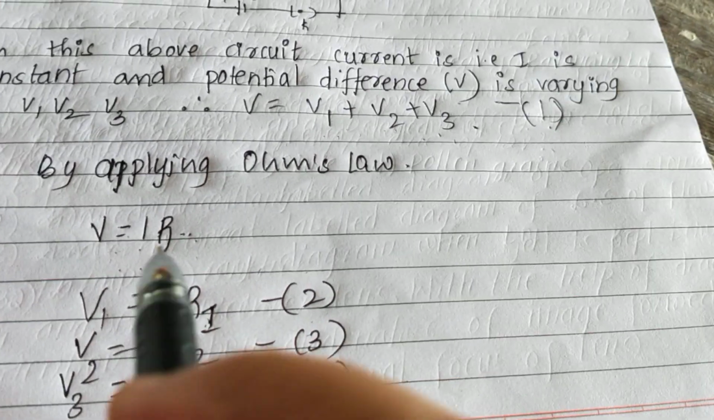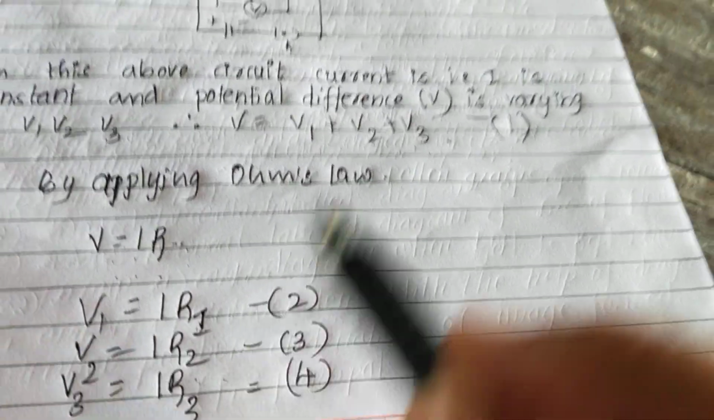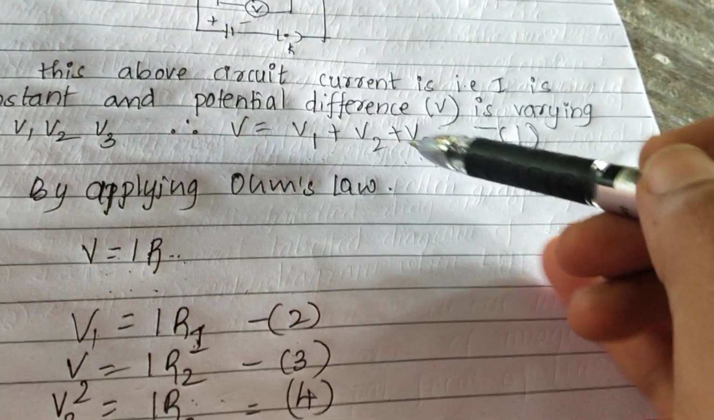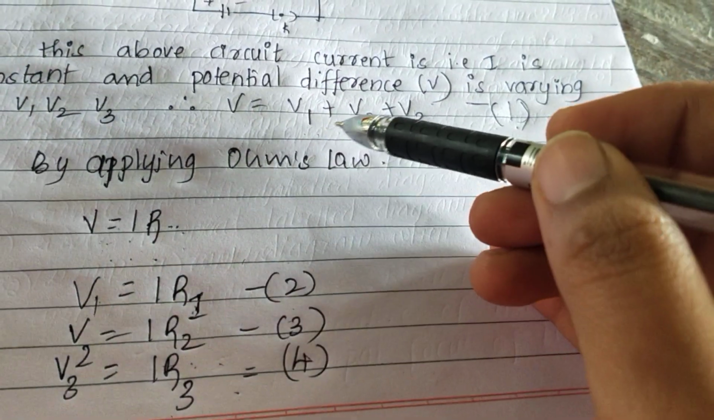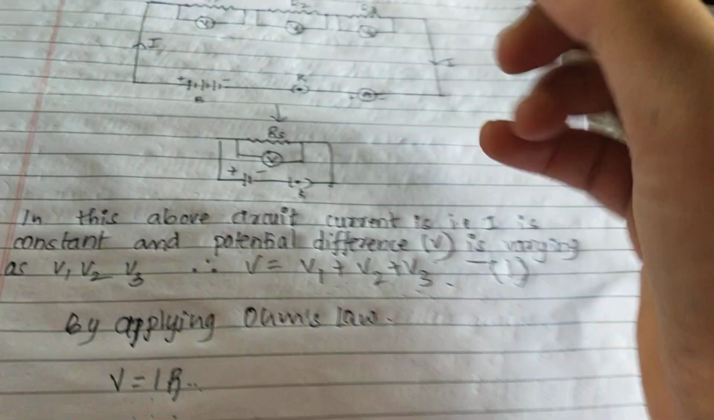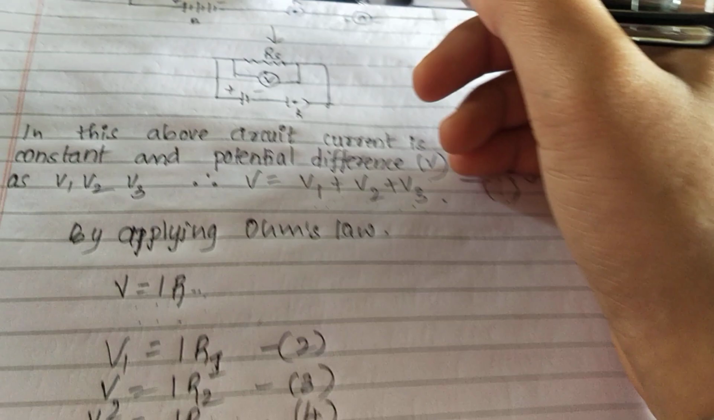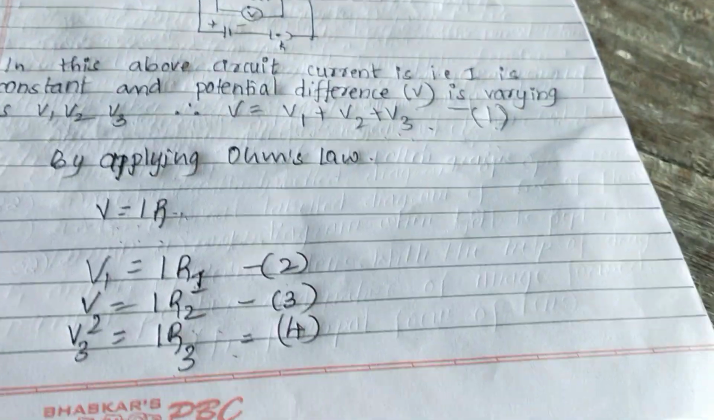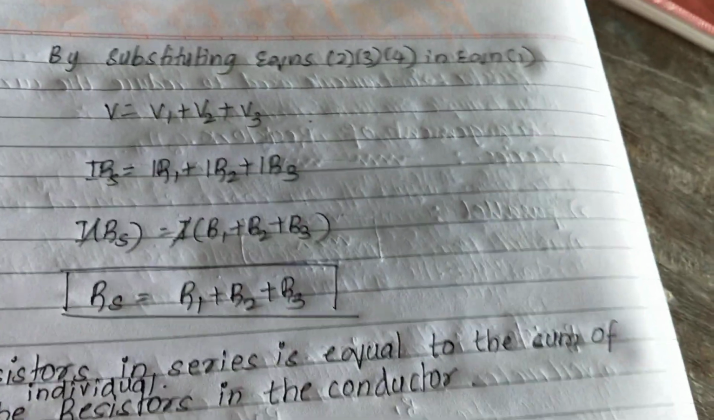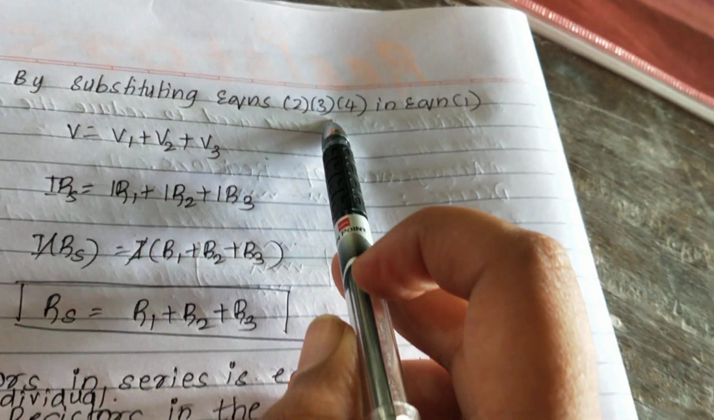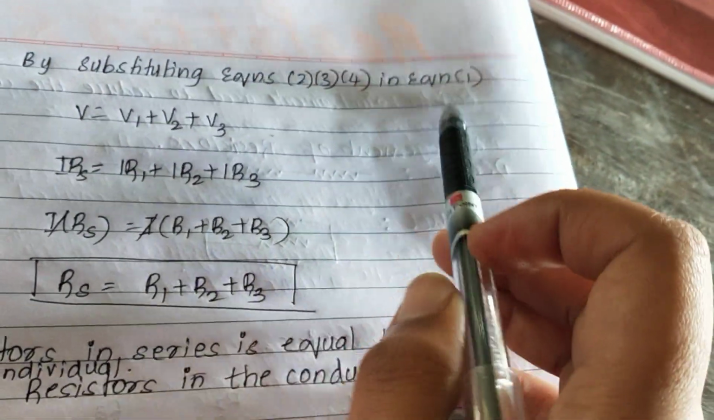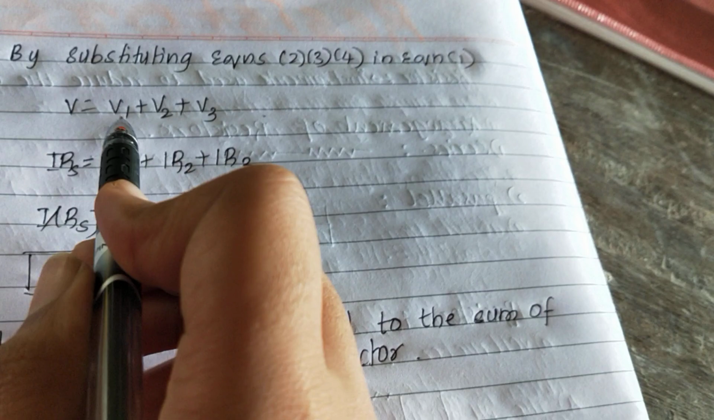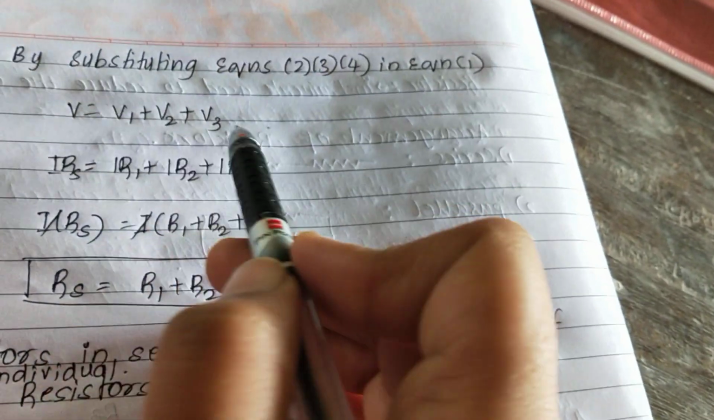By substituting these values in equation 1, we will get the answer for the resistors in series. Now I will show you how. Now we have got equations 2, 3 and 4. So substituting equation 2, equation 3 and equation 4 in equation 1, that is V is equal to V1 plus V2 plus V3.